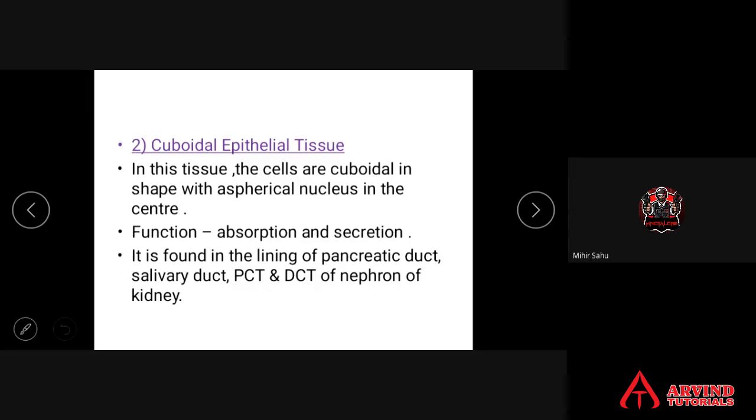PCT is the proximal convoluted tubule. DCT is the distal convoluted tubule.